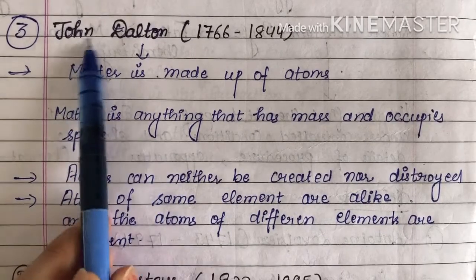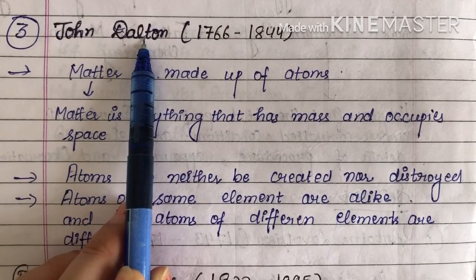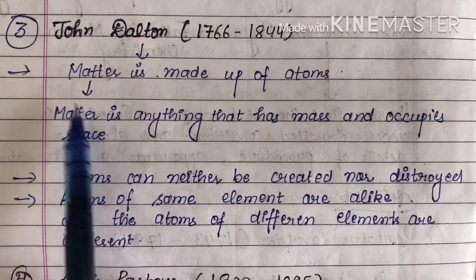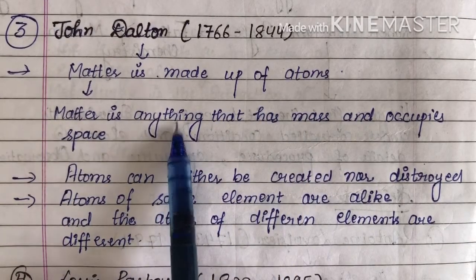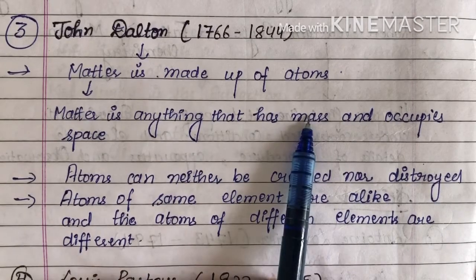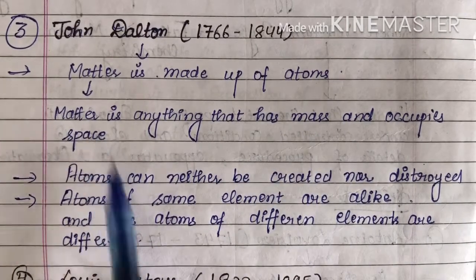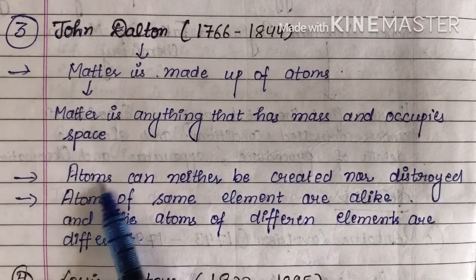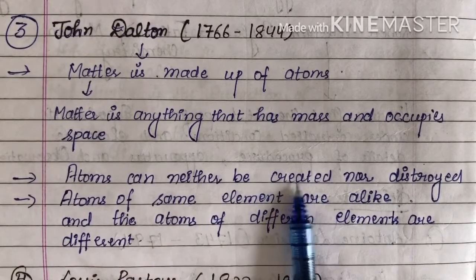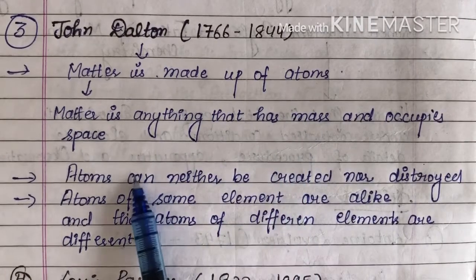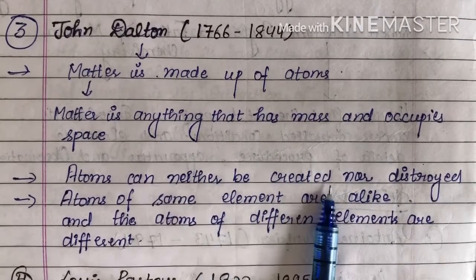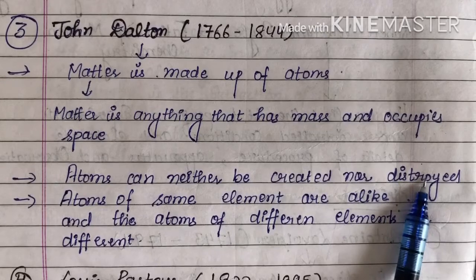Then he said that atoms can neither be created nor destroyed. The atom is the smallest unit that can never be created nor destroyed.